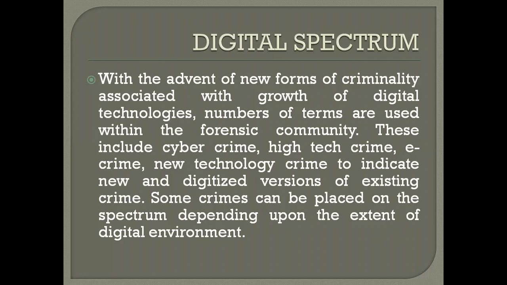Some crimes can be placed on the spectrum depending upon the extension of the digital environment. So in this digital environment, how can you collect the information and gather all those things, to indicate the digitalized versions of existing crime? A crime already exists, and how are we going to collect the information in total? That is about the digital spectrum.